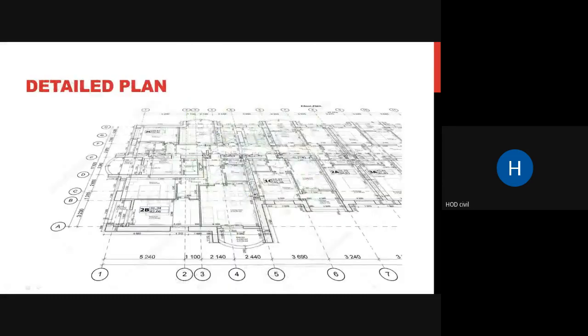Then coming to the detailed plan, it is a very detailed plan where you can see your grid markings at the bottom, 1, 2, 3, 4, 5, 7, and then here you can see your grid points A, B, C, D, E, F at the left. Then there is a center line marking, and wall thicknesses are shown. All these dimensions are shown. See, it is a very detailed plan. So this is a detailed plan.